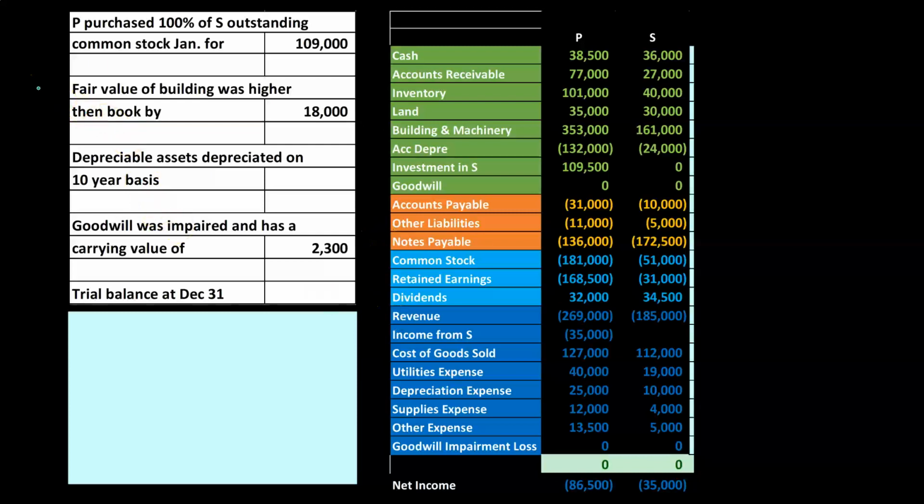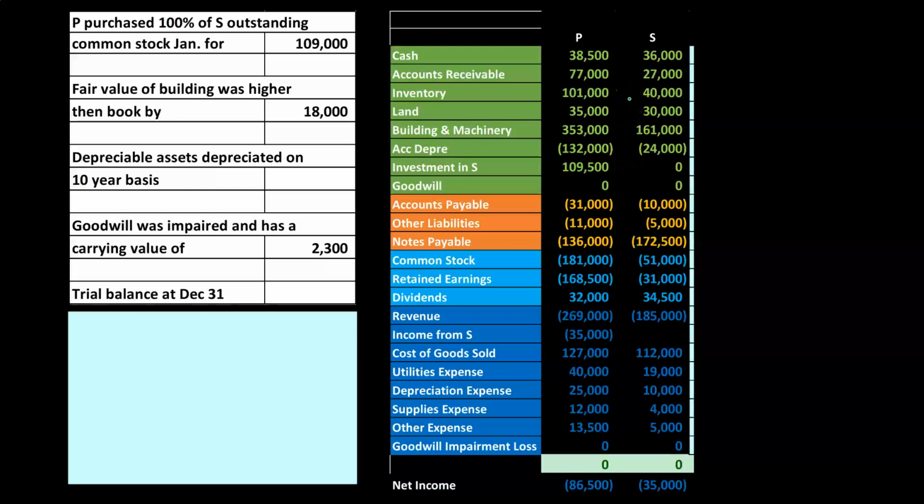Fair value of building was higher than the book by $18,000. So once again, now remember, it's been a year later. So this is S's trial balance 1 year later after the point in time that the purchase took place. And if this were the trial balance as of the point in time that this took place, if we were to take the assets minus the liabilities, considering that would be the book value equal to the equity section, we would be comparing that, of course, to the purchase price. Now, we also need to think about, is there any of these assets and liabilities that would need to be revalued, again, at the point in time that the purchase took place, which was January.